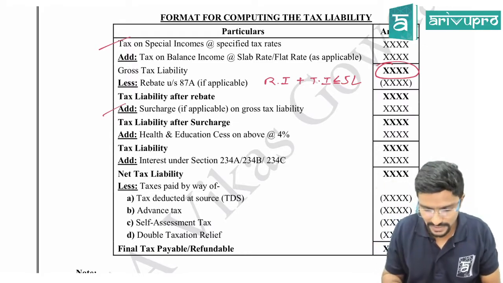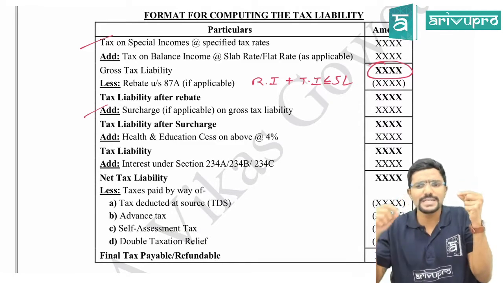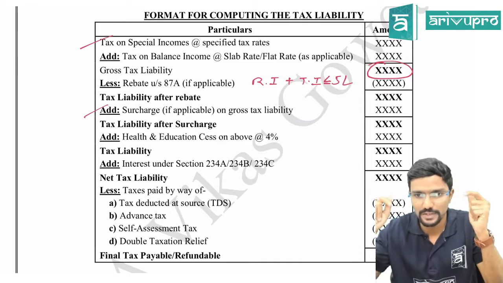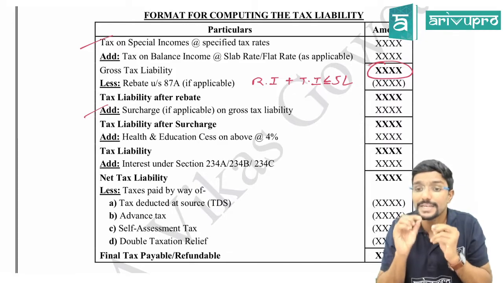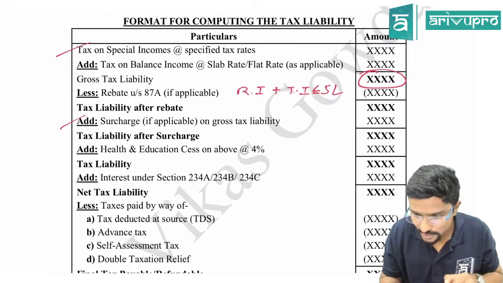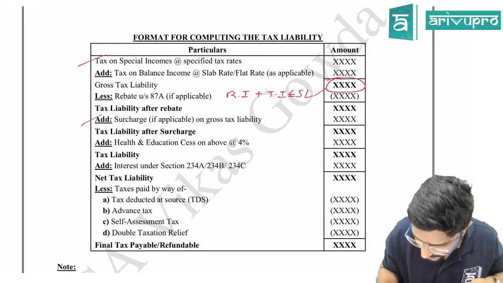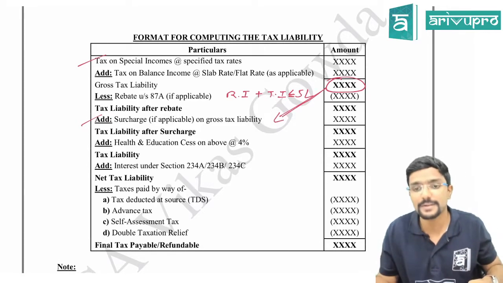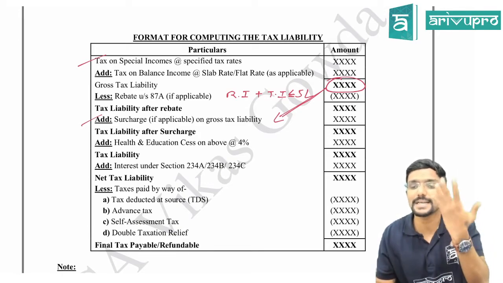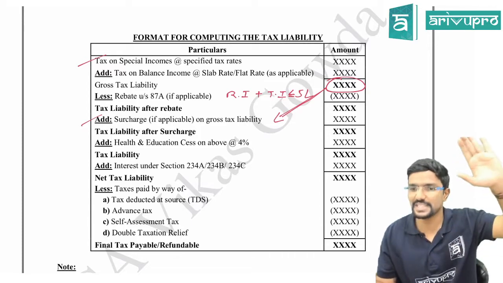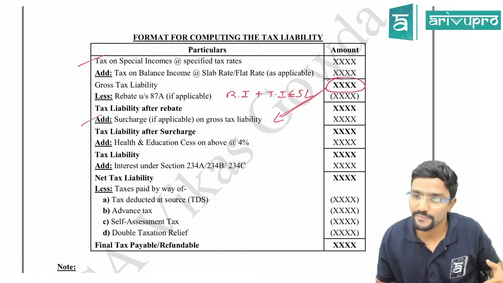But what you have to understand here, sir, surcharge on what figure should we calculate? Is it on income or tax? It is on tax. Please pay attention, everyone. It is always on this tax figure, guys. Wherever I am marking, please be careful. That is on gross tax liability, you have to calculate surcharge. At what rate, sir? We will see that after this. Then you will get tax liability after surcharge.